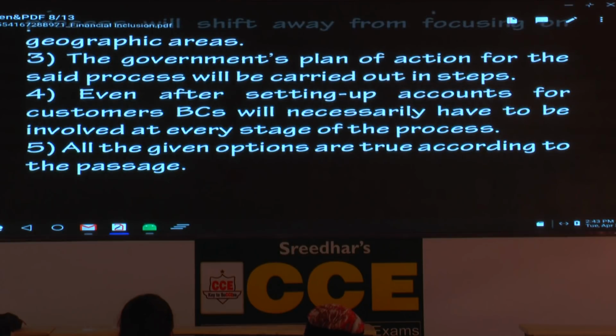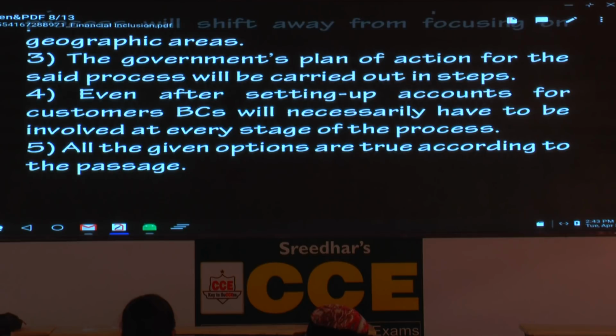Even after setting up accounts for the customers, BCs, business correspondents, or consultants will necessarily have to be involved at every stage of the process. That has also been mentioned. Now, what is the fifth option here? All the given options are true according to the passage. So, what is the answer? The fifth option is the answer.